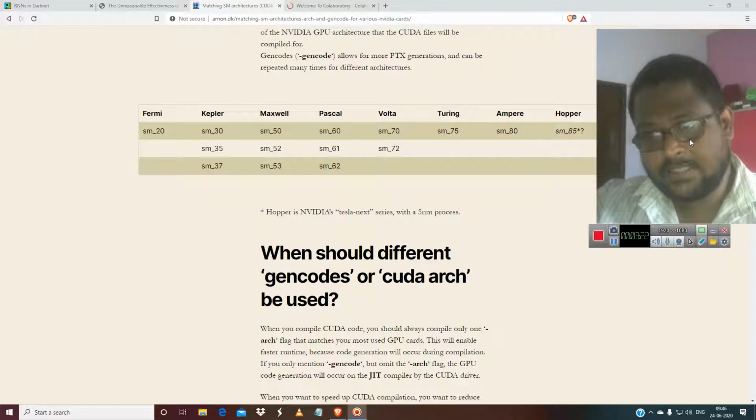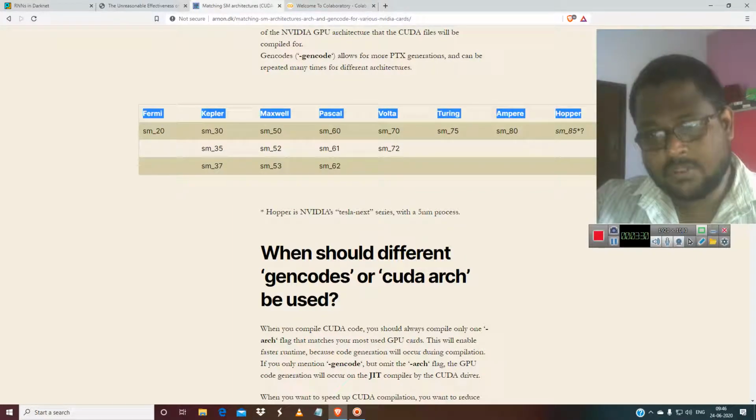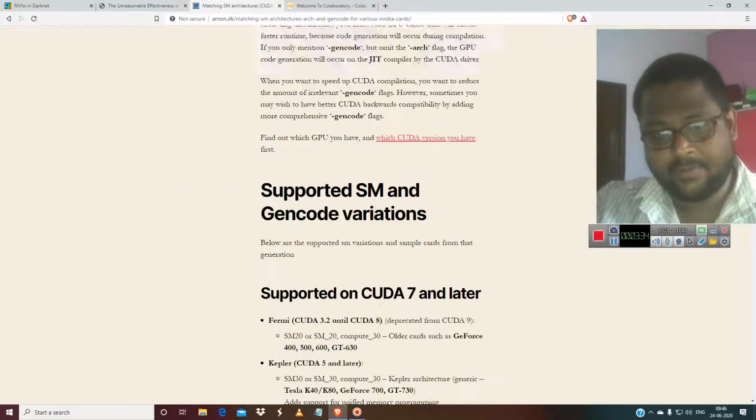But in the so-called GPU, you have Pascal, Fermi, Kepler, and all those architectures. These are the architecture codes that are needed.